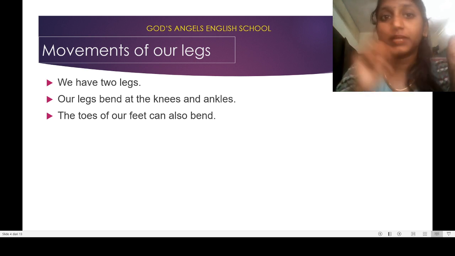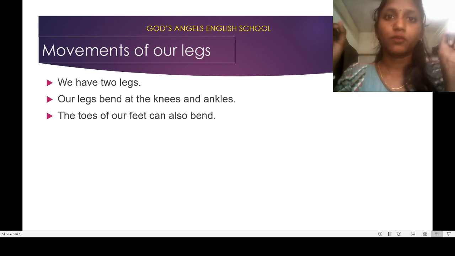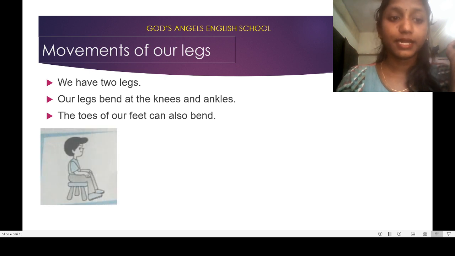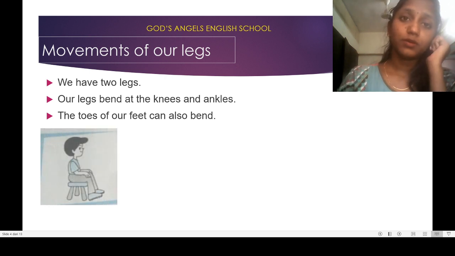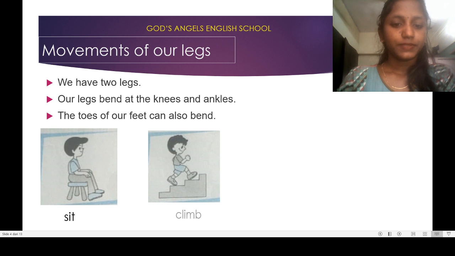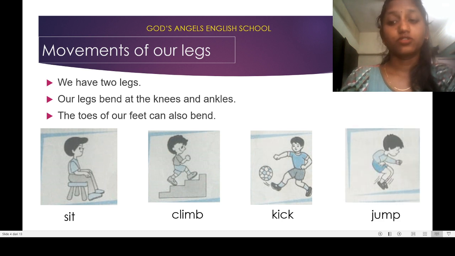You can try it and see that your toes, the fingers of your feet, also bend. Yes, so the sentence is telling correctly. So let's see the examples of the movements we use with our legs. We can sit, then we can climb. Yes, we can climb, we can kick the ball, and we can jump.